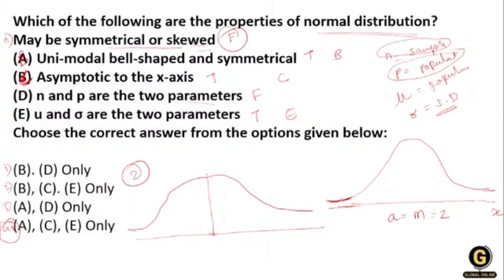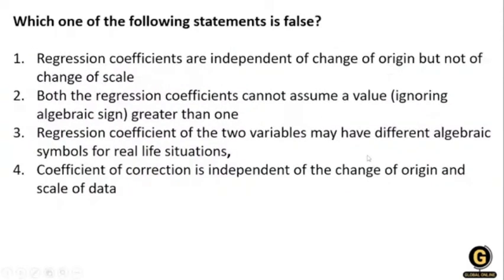Okay, next question. Let's move toward the next question. Which of the following statements is false? Regression coefficients are independent of change in origin but not of change of scale. Option 2, both the regression coefficients cannot assume a value, ignoring the algebraic sign, greater than 1. Then the third, regression coefficients of the two variables may have different algebraic signs in a real life situation, and the coefficient of correlation is independent of change of origin and scale of the data. So these are the options as given. What will be the right answer?